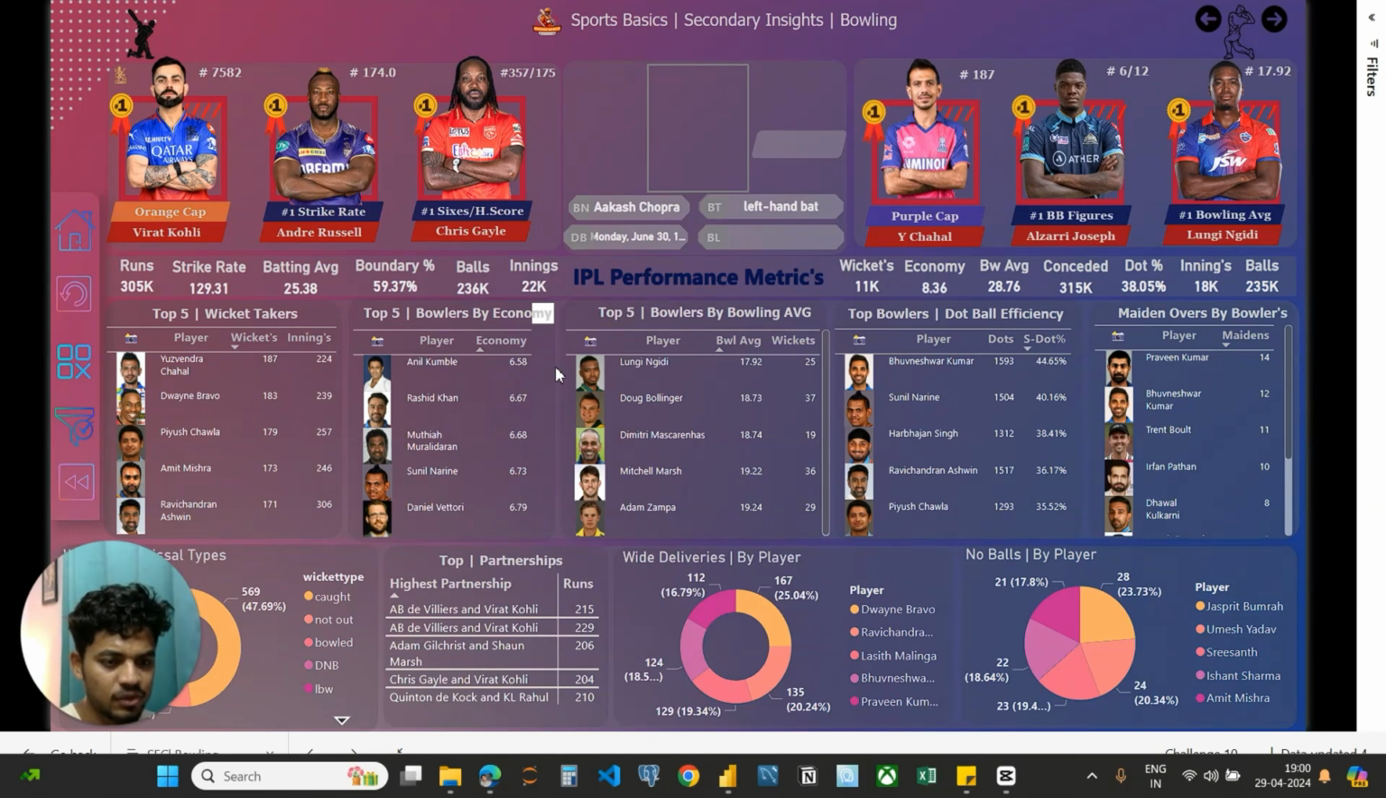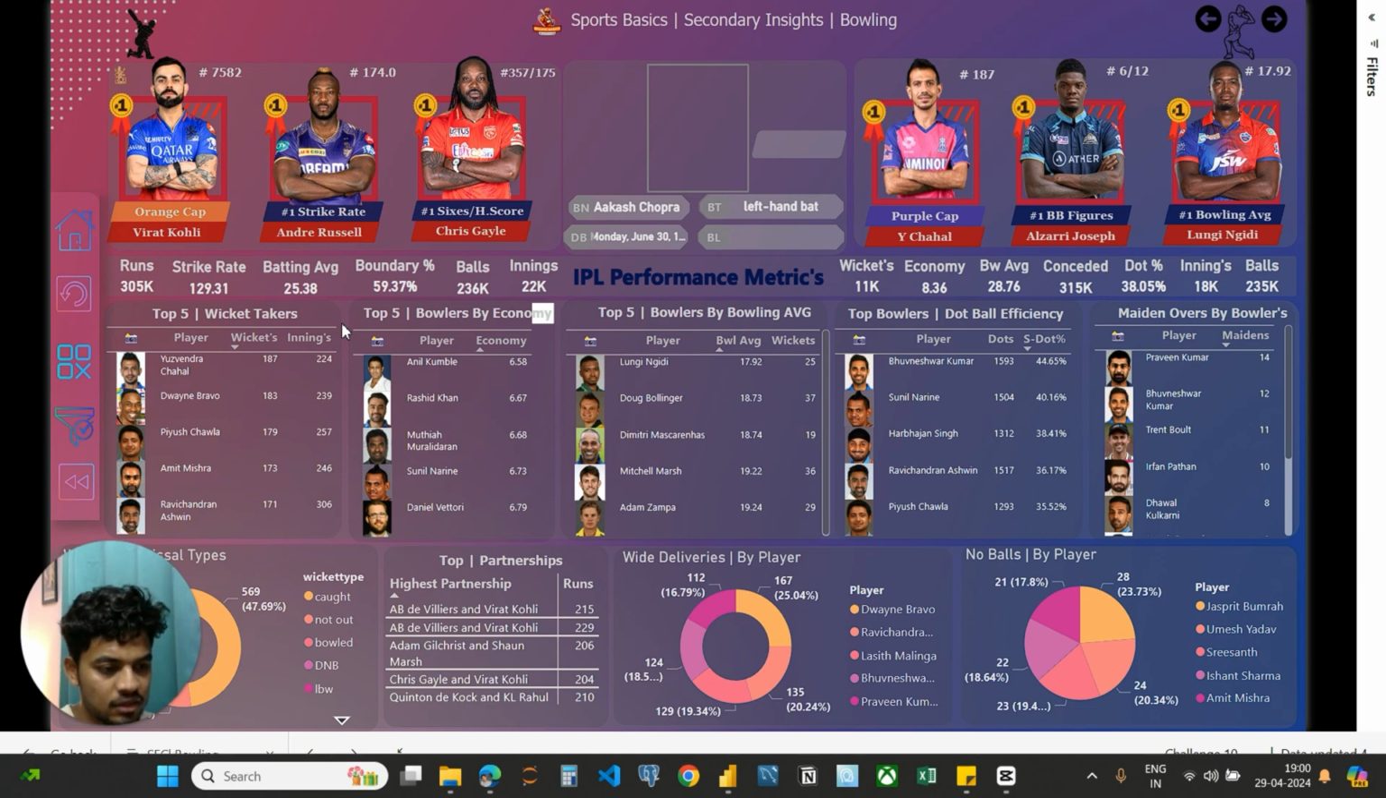In the secondary insights bowling dashboard, we follow a similar format to the batting insights. At the top, we highlight all-time record holders for bowling. The key performance indicators, KPIs, are useful when filtering for individual players. Moving to the visuals, first we have top 5 wicket takers of all time.